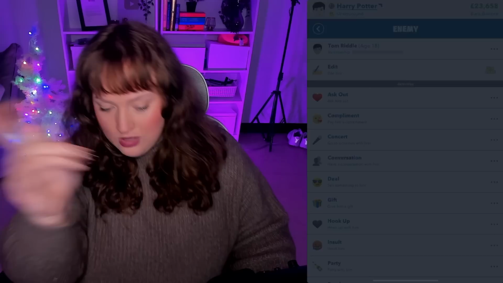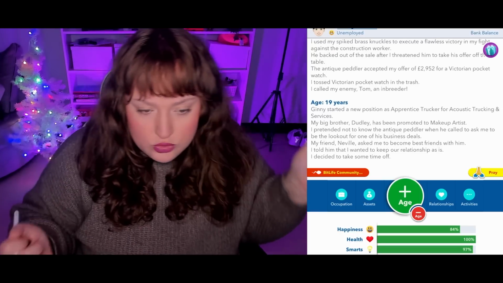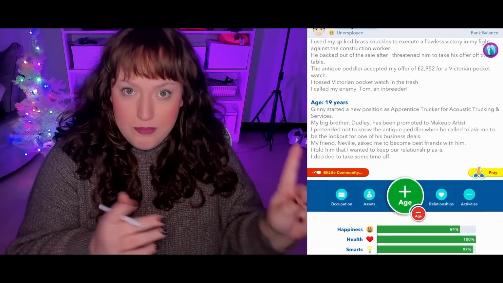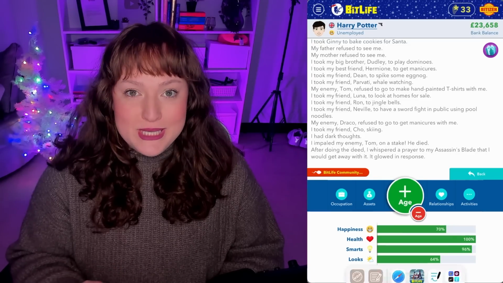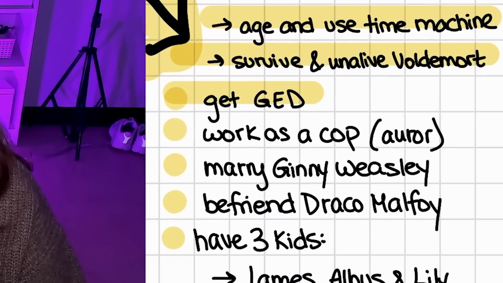Insult Tom Riddle. This is going to be the fight. We called him an inbreeder. Slay. Tom Riddle tries to kill us. He does the Avada Kedavra curse in the forest, but we survive. So we are now going to go back in time. Slay Voldemort. There we go. We impaled him on his stake. And that is the death of Voldemort. That is the end of the Wizarding War.